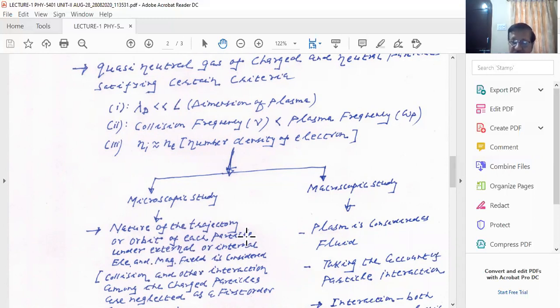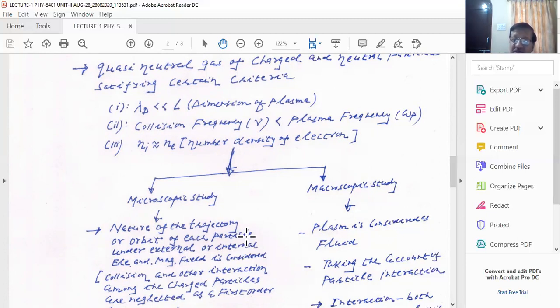We study its equation of motion because in the plasma state, when a charged particle is moving, a moving charge always produces a current, and a moving current always produces a magnetic field. So plasma has its own internal magnetic field. At the same time, you can also apply an external electric field and an external magnetic field. When you apply them, a charged particle will experience a force, and there will be an equation of motion, the trajectory of that particle.